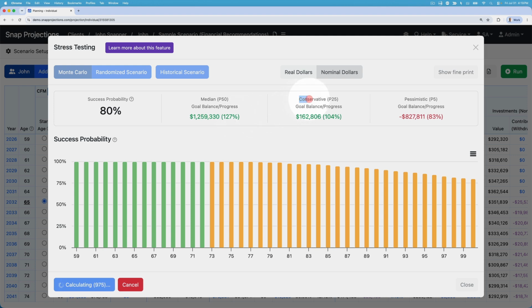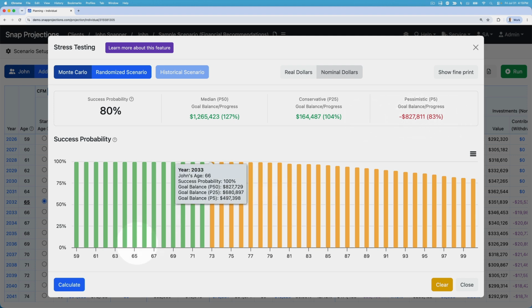If we move to the conservative case, where we're at the 25th percentile, this means that 25% of scenarios will be worse, 75% will be better. In that scenario, he's at about 164,000 of surplus buffer. And then in the pessimistic case, the P5 scenario, he has a shortfall of about 800,000. So this helps us to understand not only how frequently he will be successful, but when he's not successful, what is the magnitude of that potential risk? The tool is done calculating, so all of the results are no longer moving.